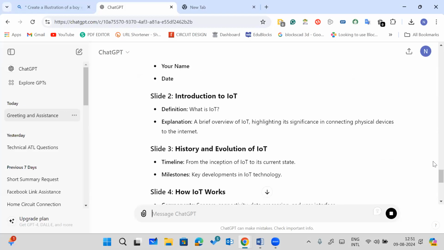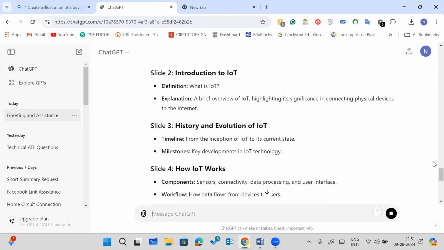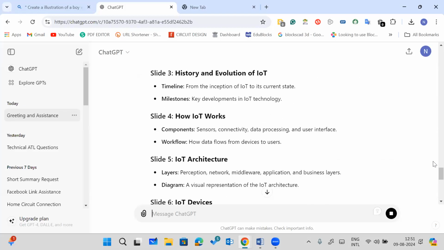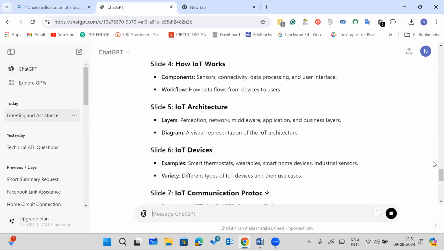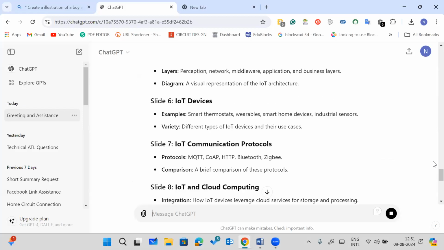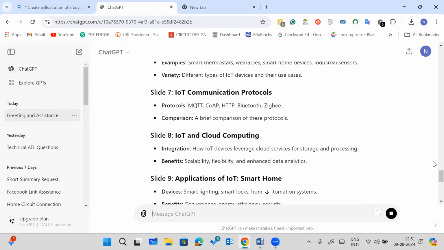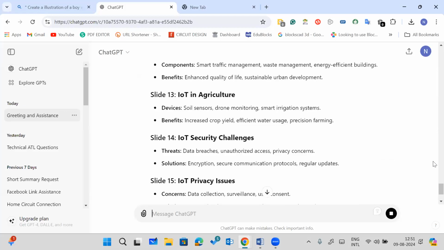The third is history and evolution of IoT. The fourth is how IoT works. Then the fifth is IoT architecture, IoT devices, IoT communication protocols, IoT and cloud computing. This is how you can create, right?